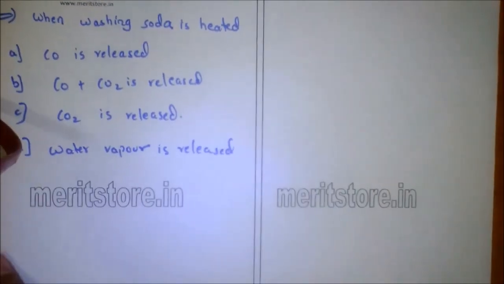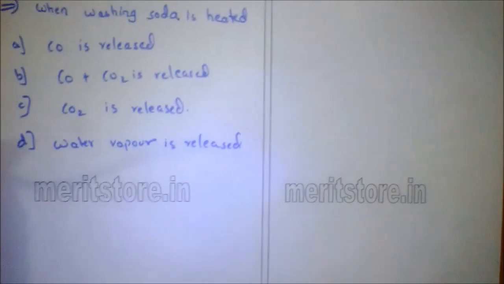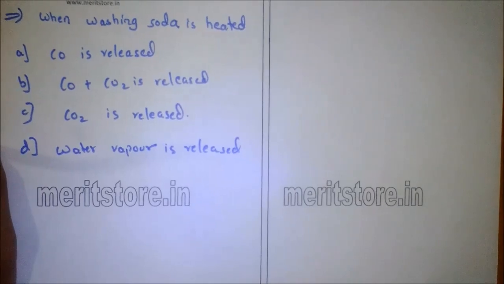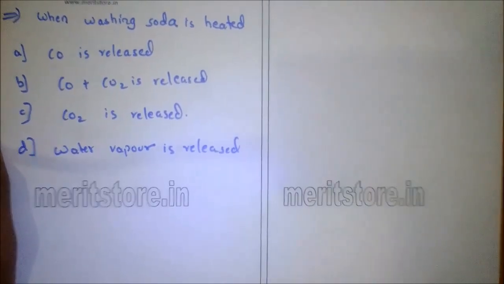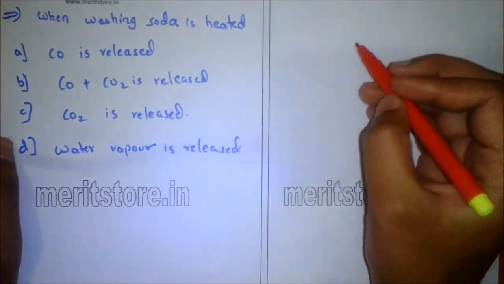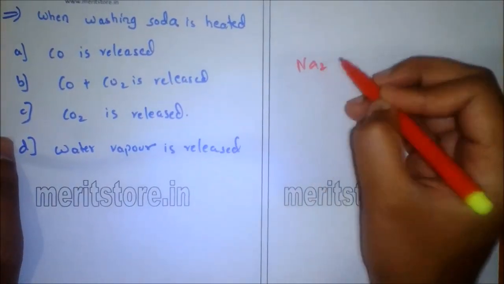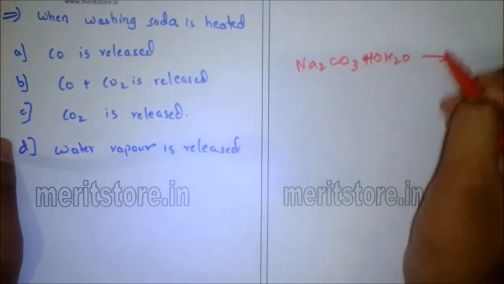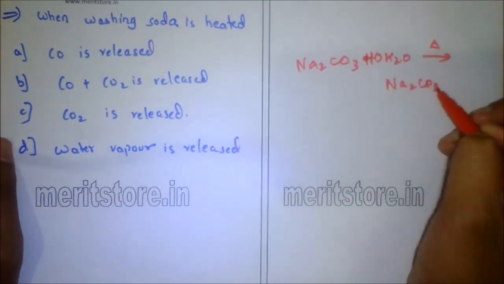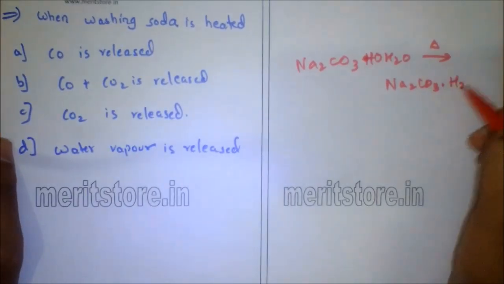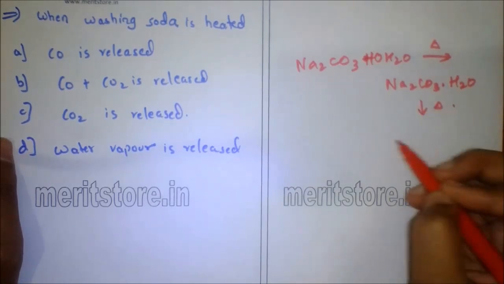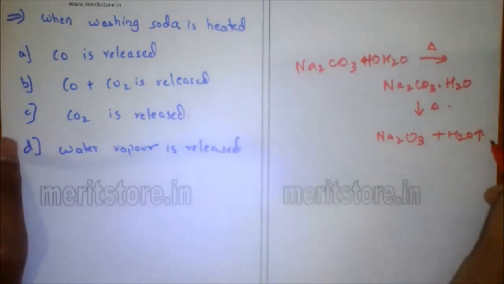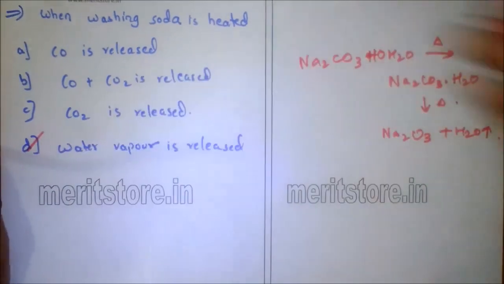Washing soda is heated. A. carbon dioxide is released. B. carbon monoxide plus carbon dioxide is released. C. carbon dioxide is released. D. water vapor is released. So washing soda, that is Na2CO3.10H2O, on heating gives Na2CO3.H2O, which on further heating releases water of crystallization to form Na2CO3, and water is released. So option D is the correct answer.